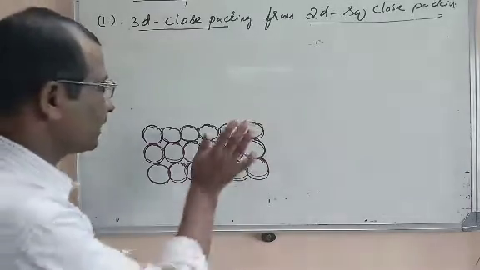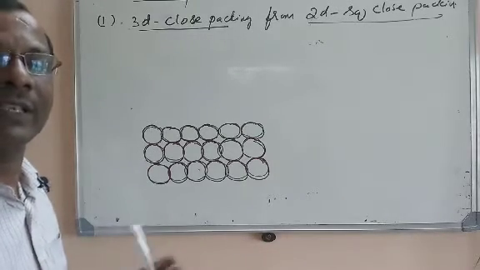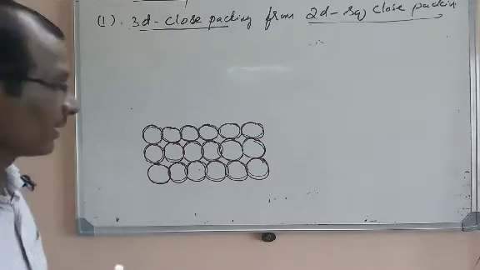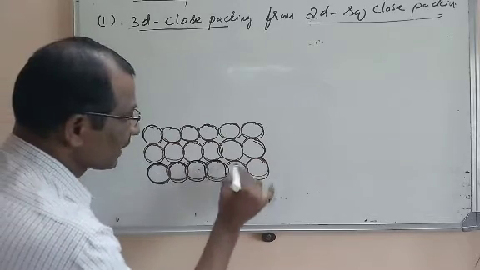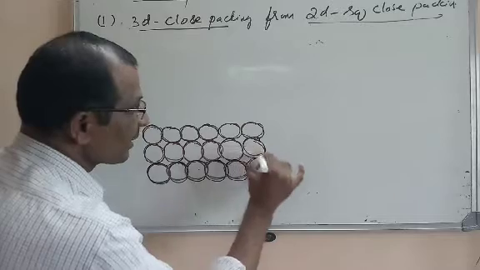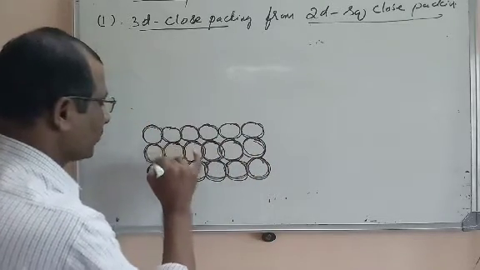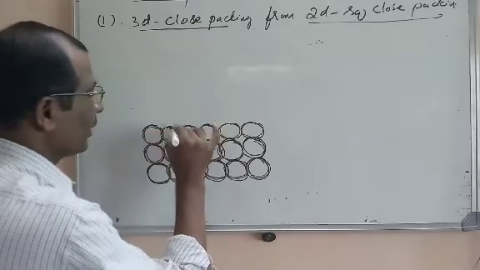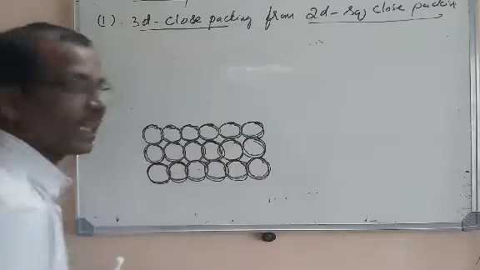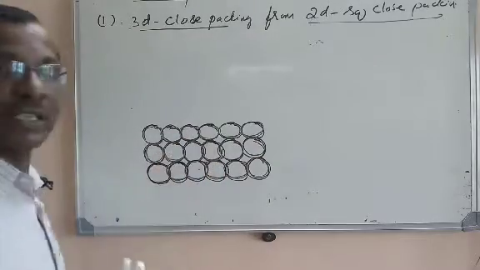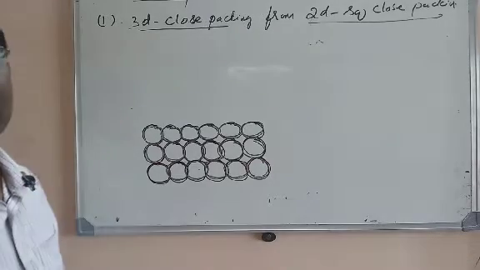Now I am keeping the third layer. How is the third layer kept? The third layer is also the same as the first and second layers. Now I am keeping the third layer on the second layer. In this way we can generate the third layer, and so on, the fourth layer. But all the layers are coinciding. The first layer is the same as the second layer, which is the same as the third layer, and so on.